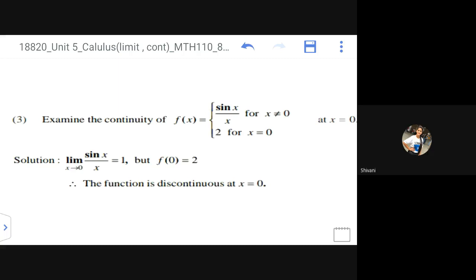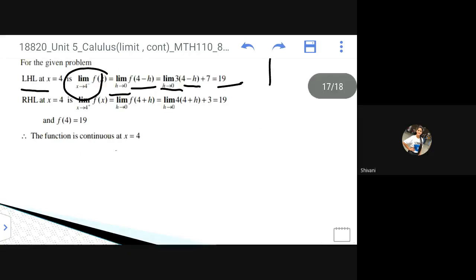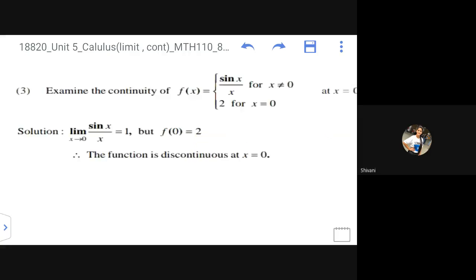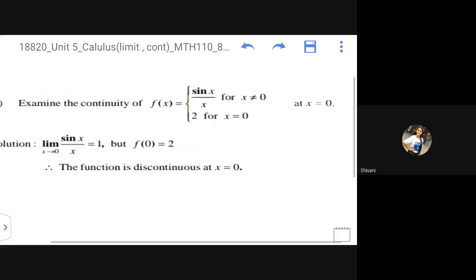So here we can see for x equal to 0 we have the value as 2, and for x not equal to 0, as limit x tends to 0, the value is given as sin x by x, correct?